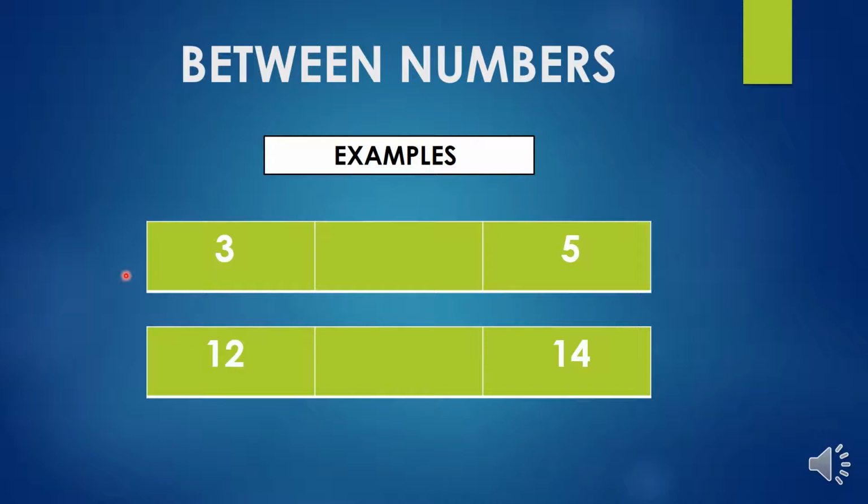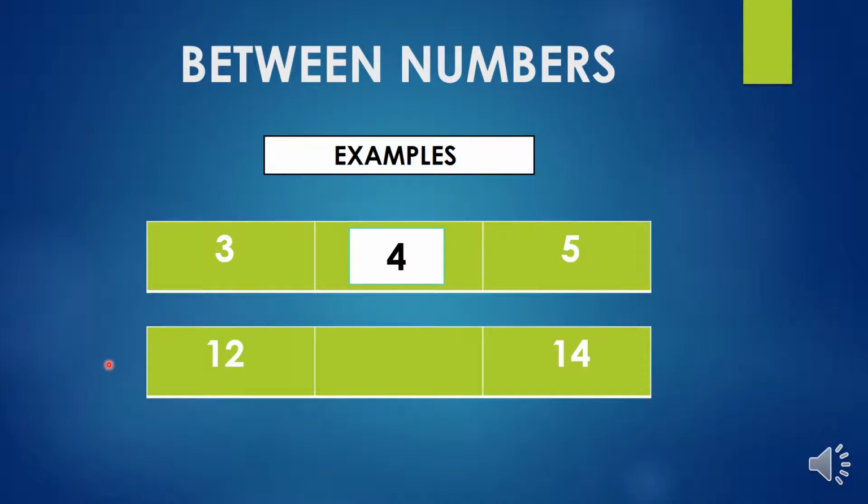To know the number, we will count in order. 0, 1, 2, 3. Please count one number forward. After 3, 4. After 4, 5. 4 is in between 3 and 5. Have you all got it, children? Shall we move on to the next one?